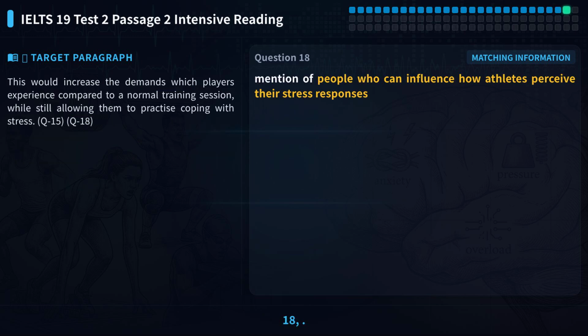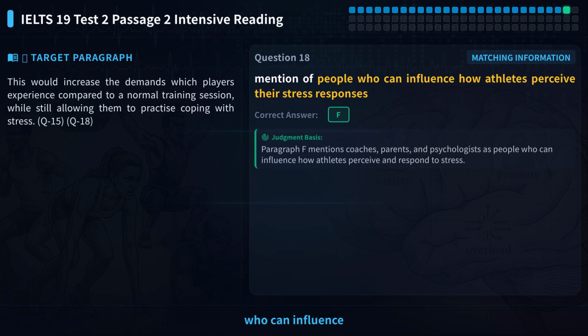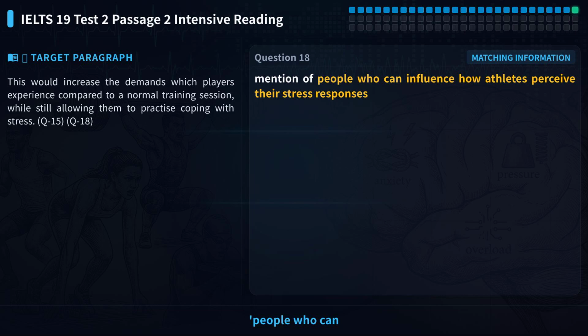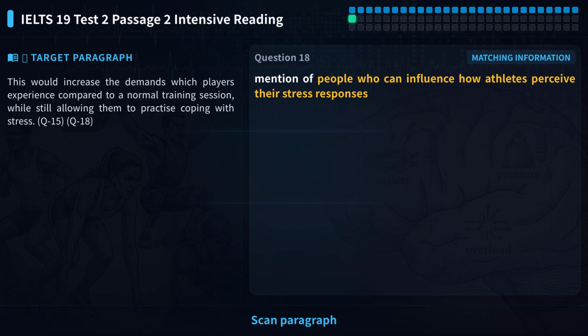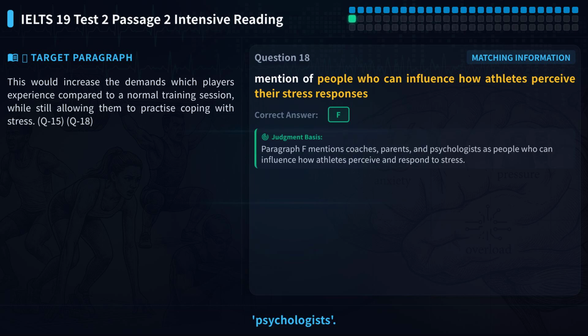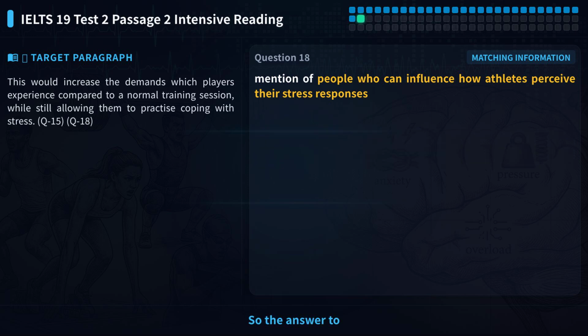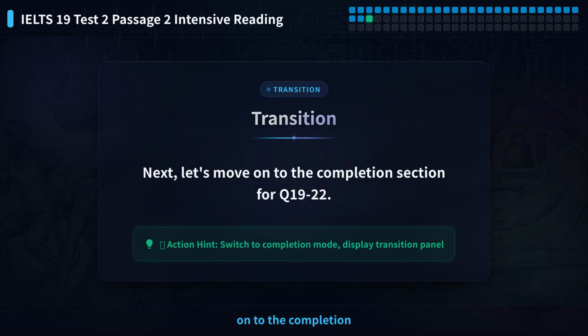Let's look at question 18. It asks about people who can influence how athletes see their stress. Please pause the video and find the answer in paragraph F. Extract keywords: people who can influence, athletes perceive, stress responses. Scan paragraph F and find the words coaches or parents and psychologists. These match the people who can influence in the question. So the answer to question 18 is F. Next, let's move on to the completion section for Q19-22.